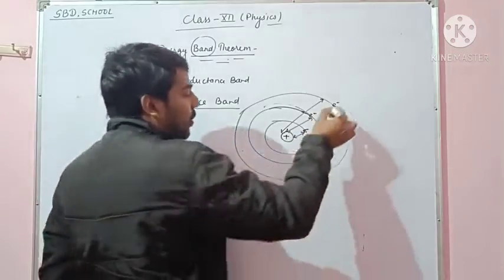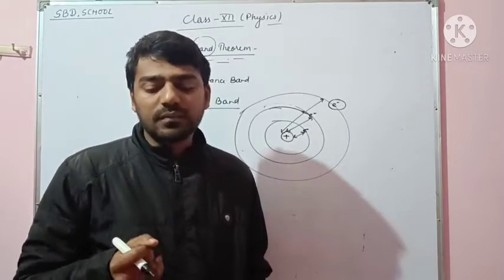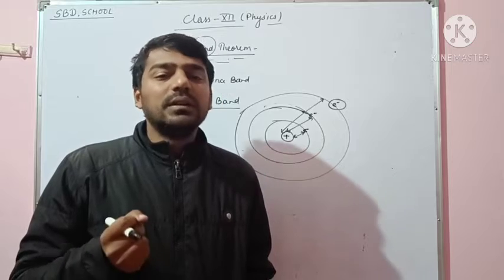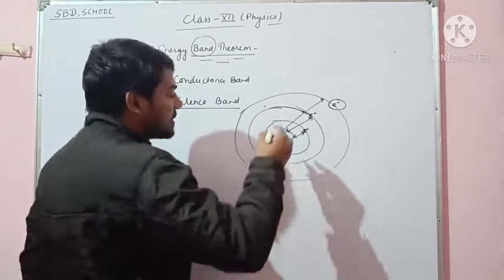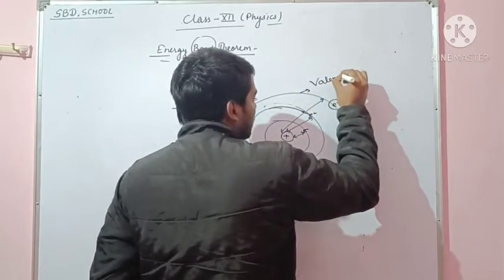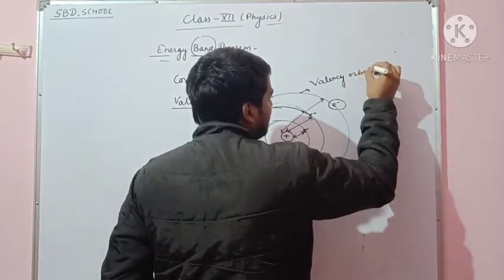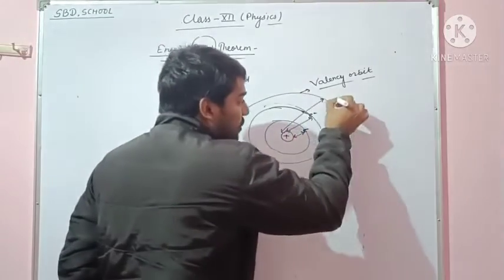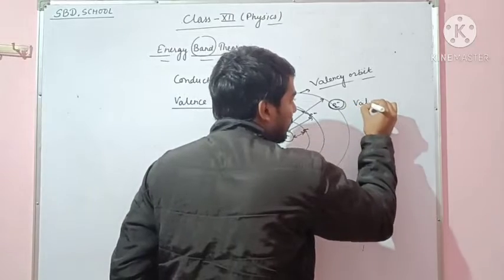So the electrons of the last orbit are free electrons, and due to these free electrons the valency of the atom is decided. So this orbit is called the valency orbit, and the electrons of the valency orbit are called valency electrons.